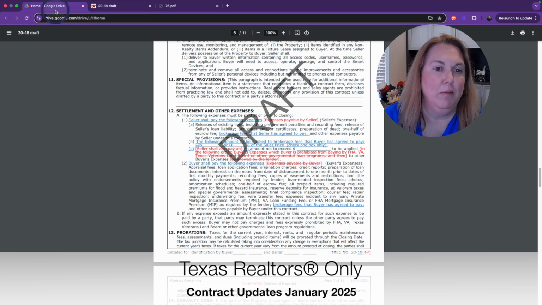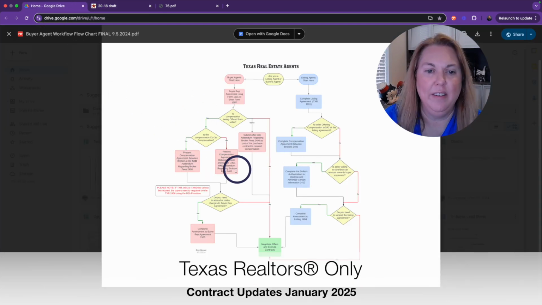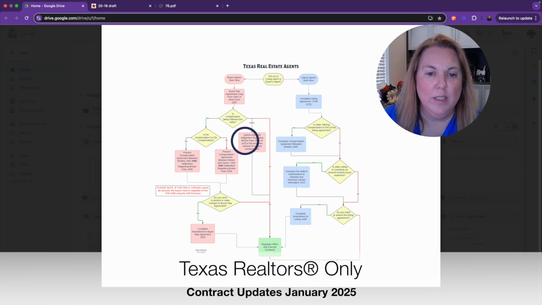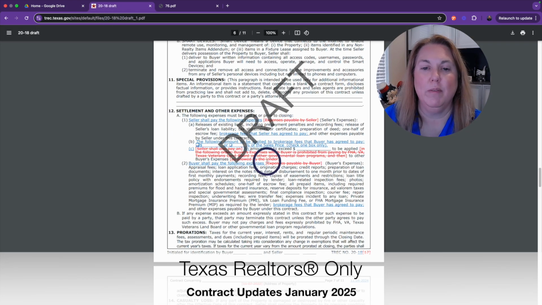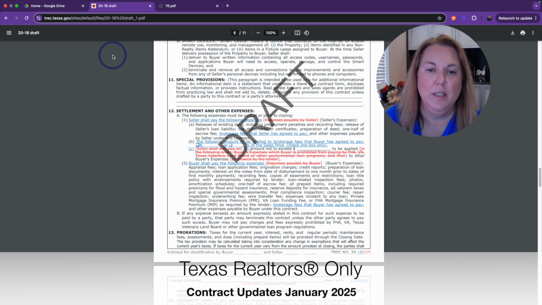So like I said before, we're not going to use any of this anymore. We're not going to use addendum regarding broker fees. We're not going to do the compensation agreement between broker and owner. We're only going to use the compensation agreement between brokers and or the 1-to-4 family contract. So we only have two options now.